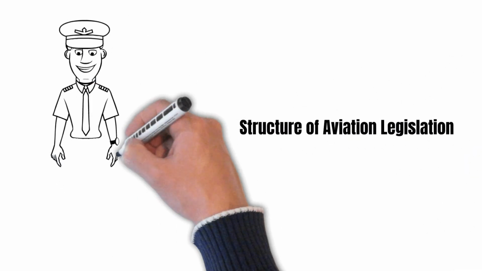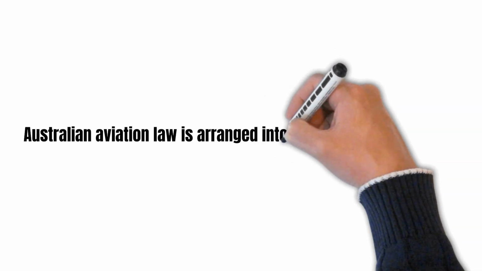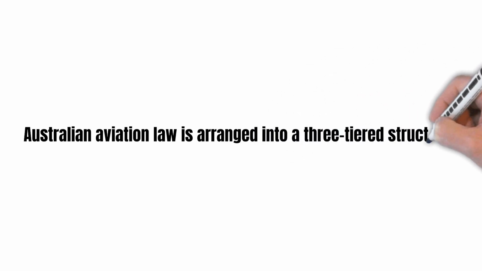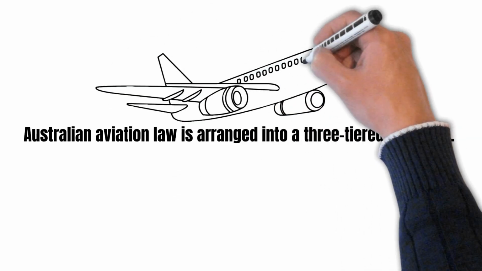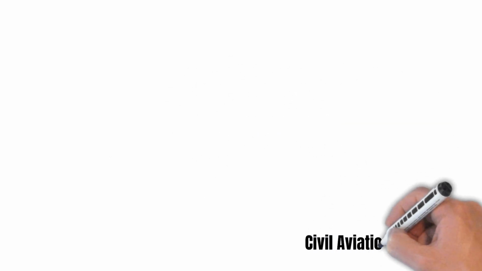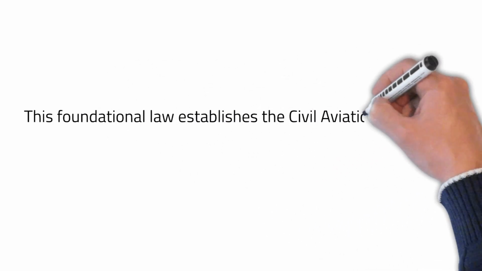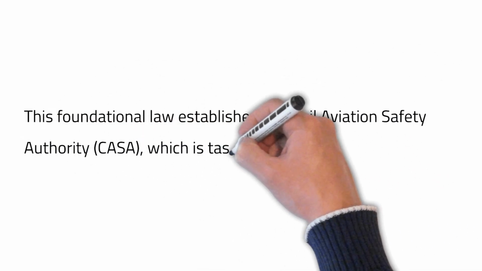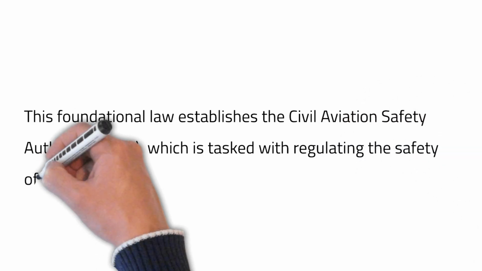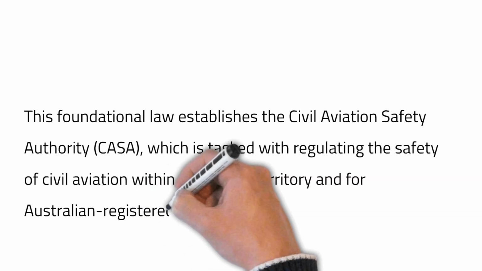Structure of aviation legislation. Australian aviation law is arranged into a three-tiered structure, each with its specific focus on aviation safety and regulatory compliance. Tier 1. Primary legislation, Civil Aviation Act 1988. This foundational law establishes the Civil Aviation Safety Authority, CASA, which is tasked with regulating the safety of civil aviation within Australian territory and for Australian registered aircraft globally.